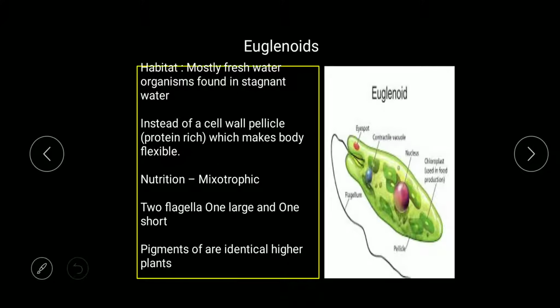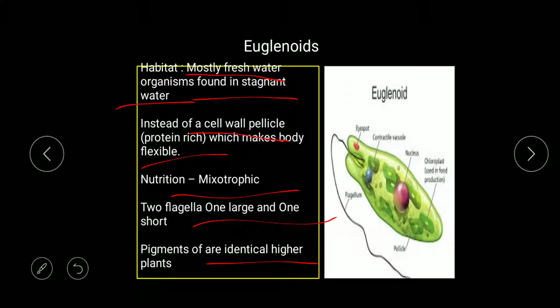So these are some of the points with respect to NCERT. Euglenoids are mostly freshwater organisms found in stagnant water. Instead of a cell wall, a pellicle is present. Nutrition is mixotrophic. Two flagella are there, one large and one small, and they have pigments identical to higher plants. This statement is important for the statement-wise question, and this is a diagrammatic picture of euglenoids.